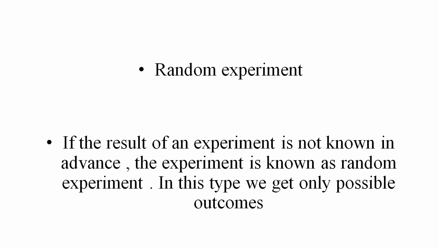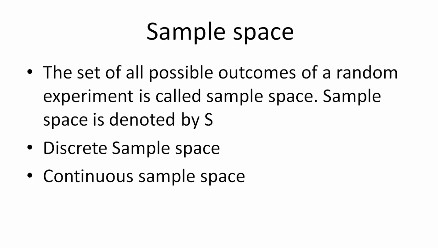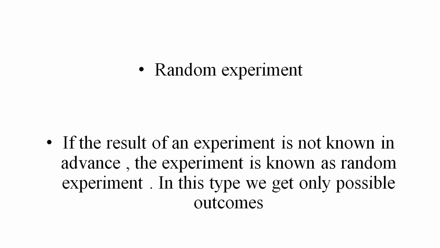The second type is random experiment. If the result of an experiment is not known in advance, the experiment is known as random experiment. In this type, we get only possible outcomes. For example, consider a random experiment of tossing a coin. Here we get only possible outcomes, either getting head or getting tail. And consider a random experiment of throwing a die. Either we get face value 1 or face value 2 or face value 6. All these are examples of random experiment.